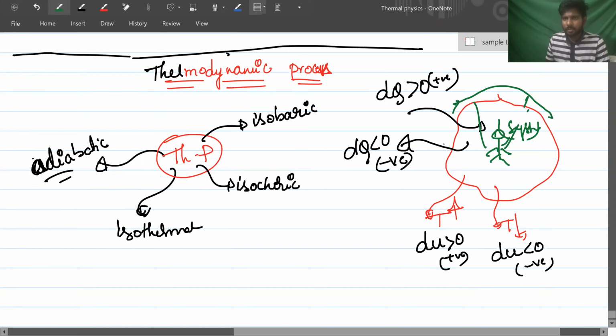If the system is trying to expand, that means what? You applied force in this direction, and the system is also displaced in the same direction. That means here dw is greater than 0, positive. But suppose the system gets compressed. The system can apply force outward, but displacement is happening towards the inside direction. Here dw is less than 0, it is negative.